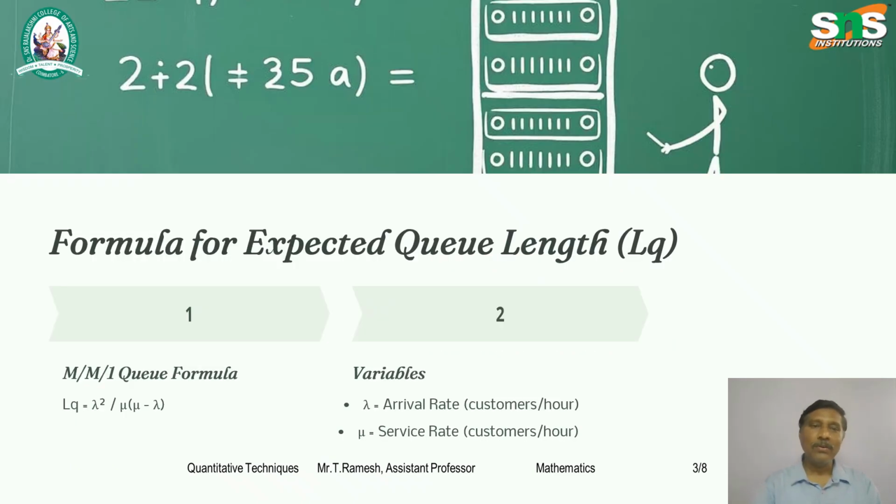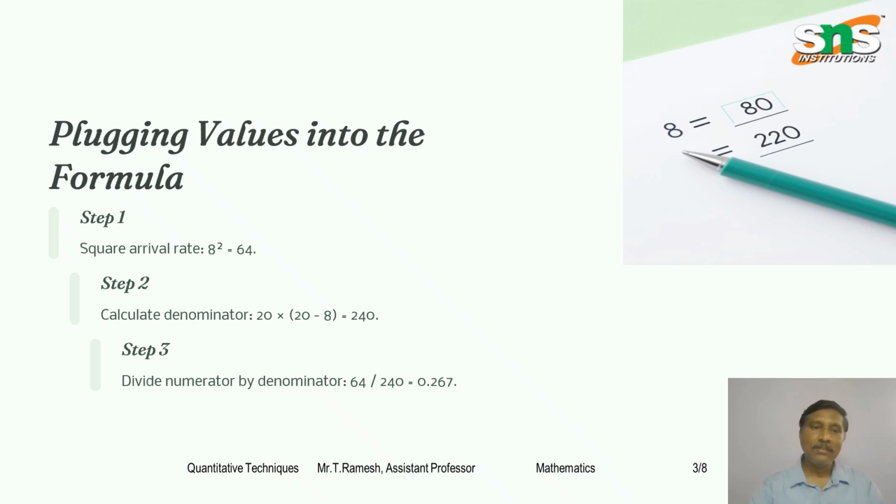Now the formula for expected queue length. In the M/M/1 queue formula, the Lq, length of the queue, is lambda squared divided by mu into mu minus lambda. Already we have lambda as the arrival rate in customers per hour and mu as the service rate in customers per hour. So first step, we calculate lambda squared. What is lambda? 8 customers. Therefore, 8 squared is 64.